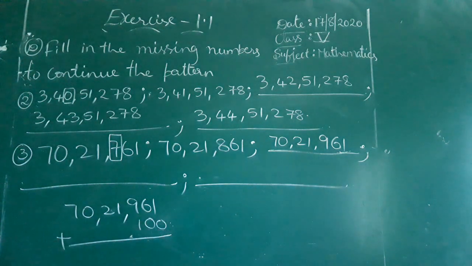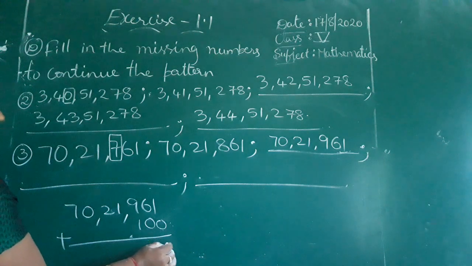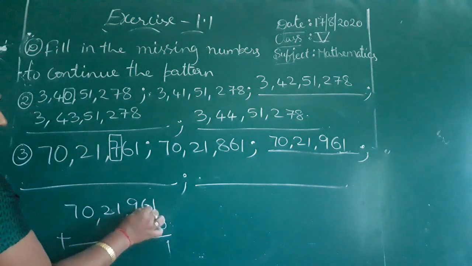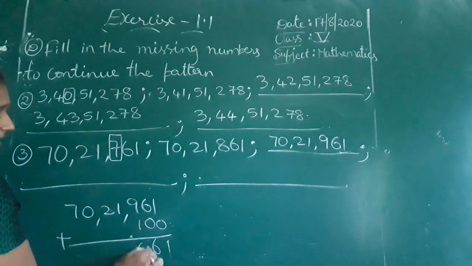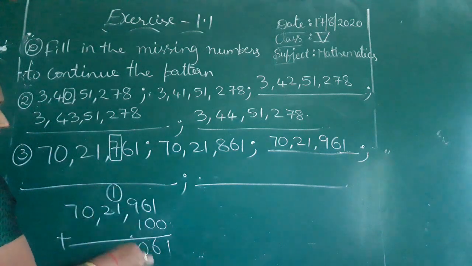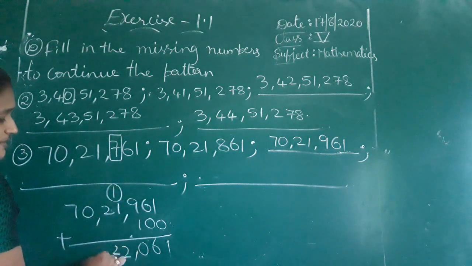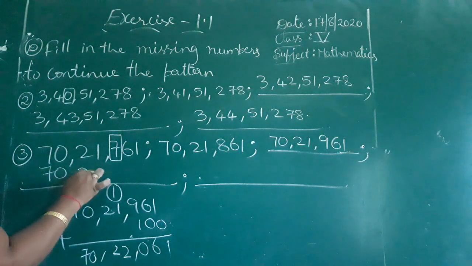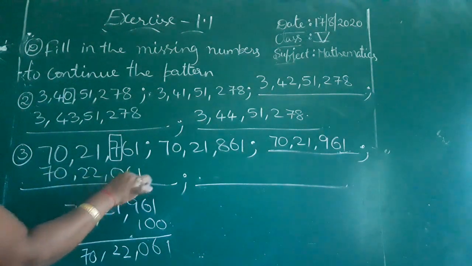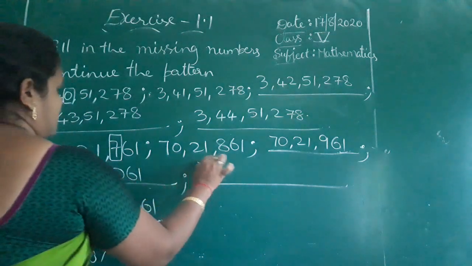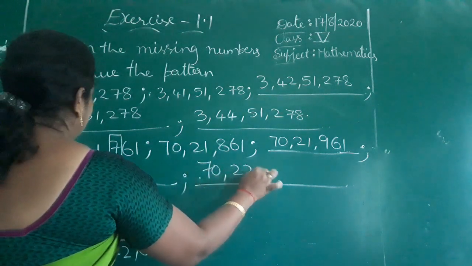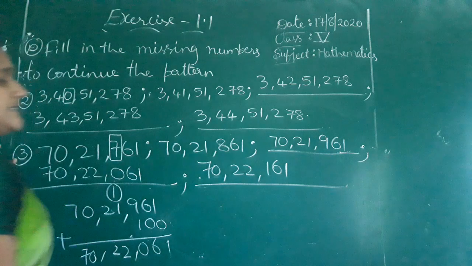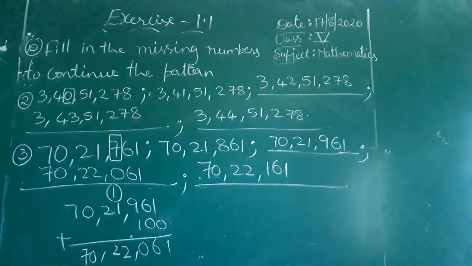If you add, you will get 1 plus 0, 1, 6 plus 0, 6, 9 plus 1, 10. So next value 1 plus 1, 2, 2, 7, 0. So write that: 70 lakh 22,061. 0 after what will come? 1 will come. So 70 lakh 22,161. Okay, children?